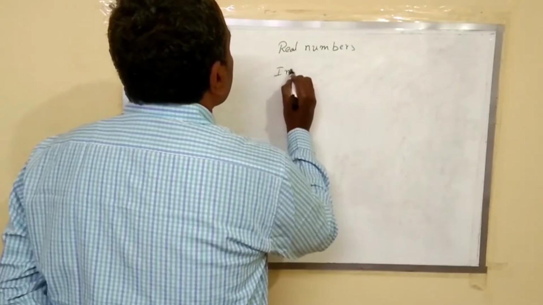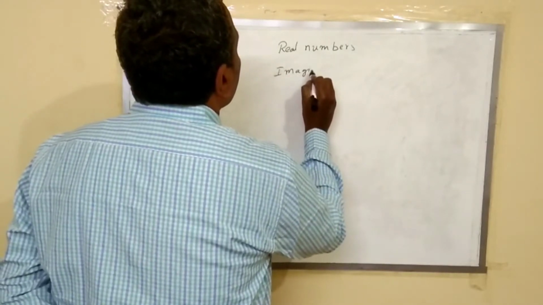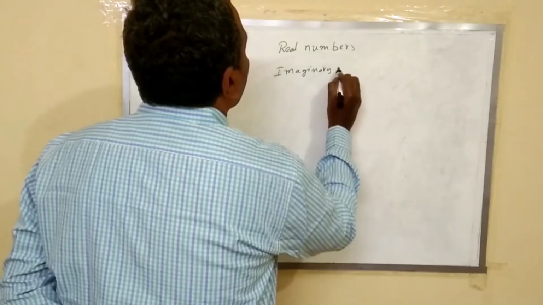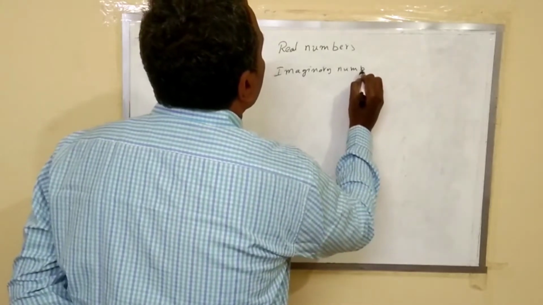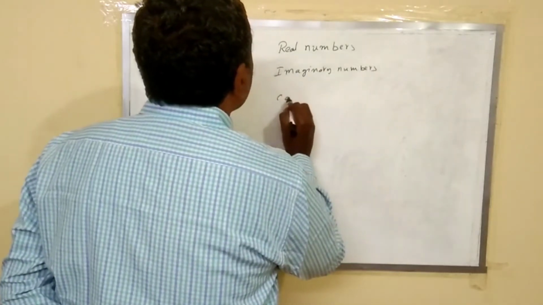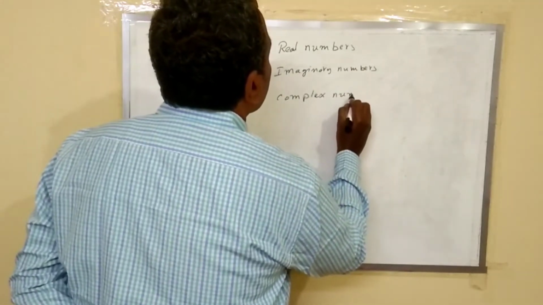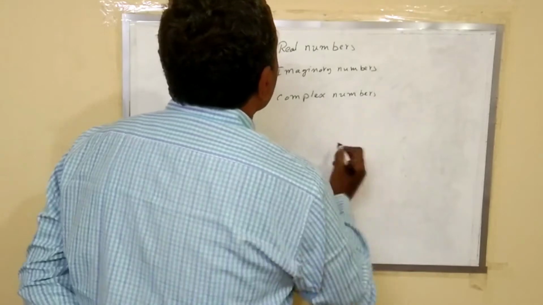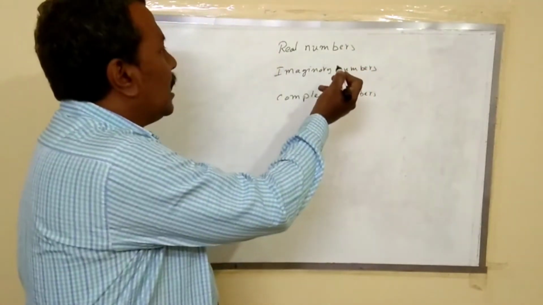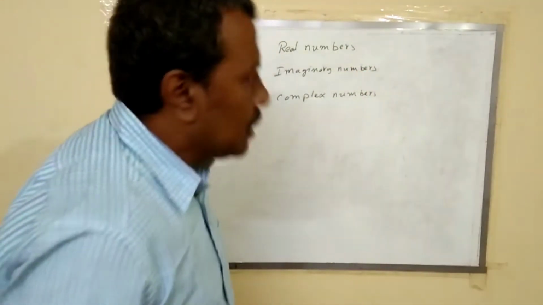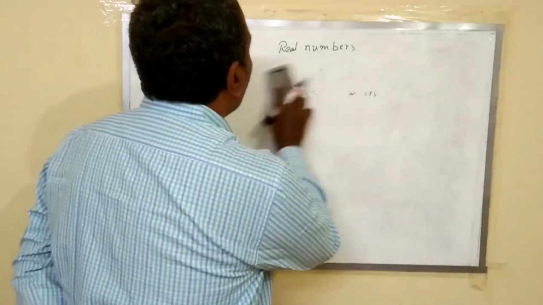Imaginary numbers. And the last one is complex numbers. Real numbers, imaginary numbers, complex numbers. Okay? So let us see what is a real number.